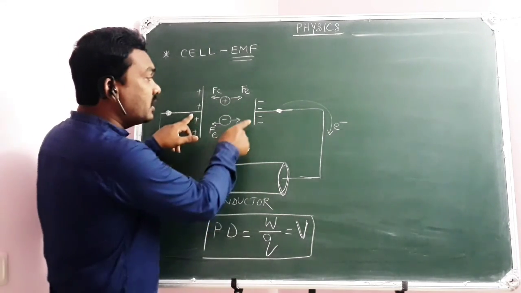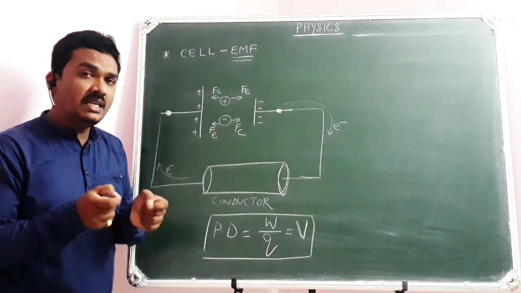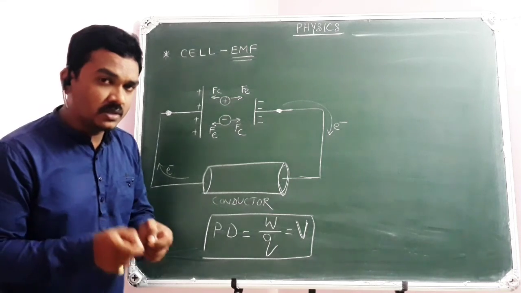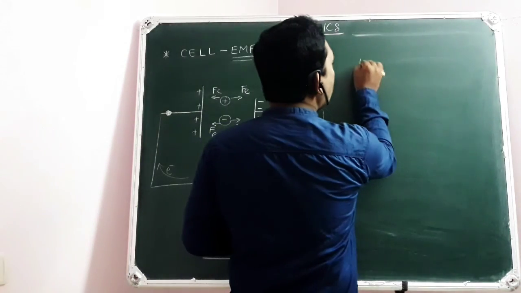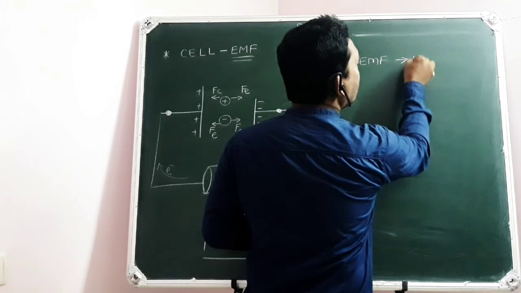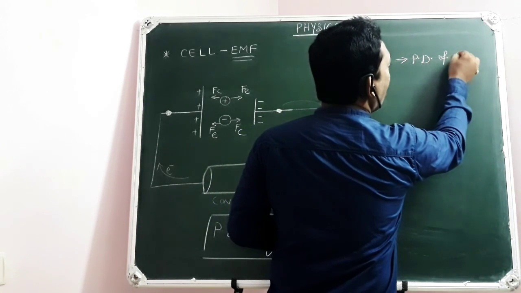Nothing but the potential difference between these two points only. It means the EMF of a cell is nothing but the potential difference across the terminals of the cell, or the voltage of a cell.